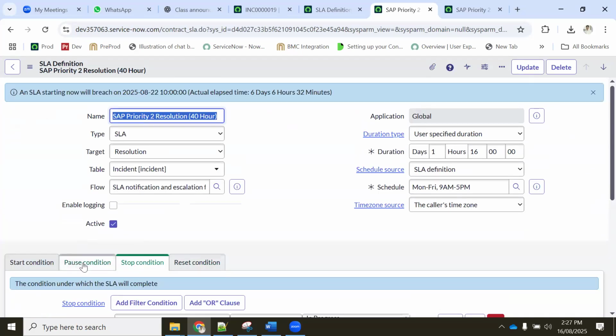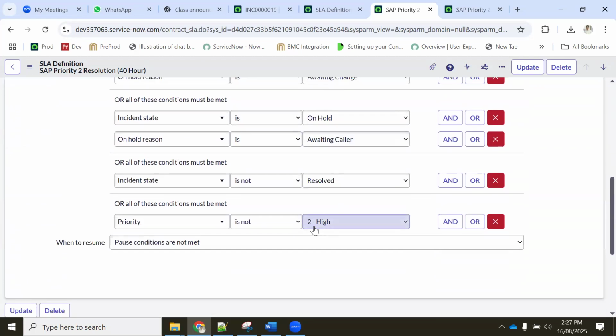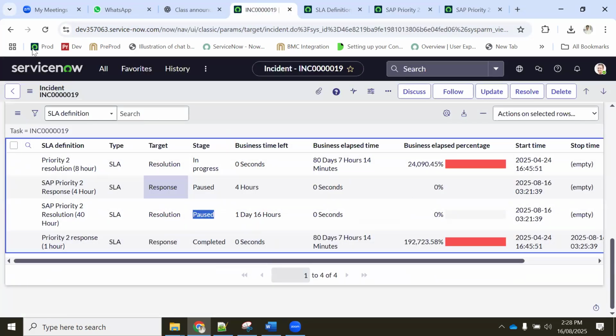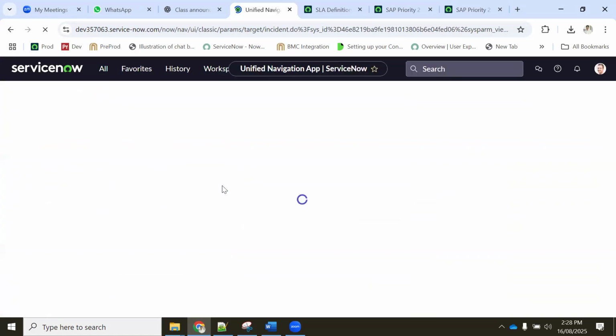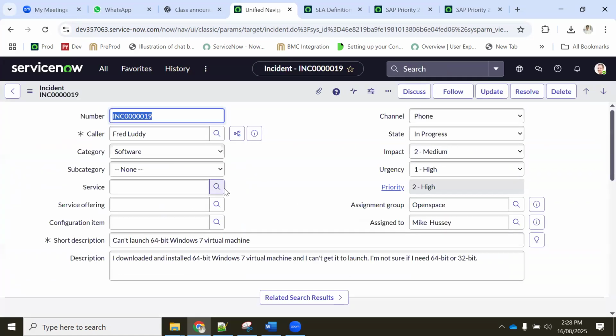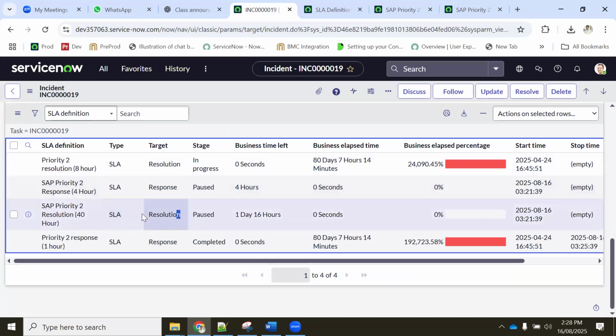Okay, stop conditions are this one. It has to be closed automatically by your SLA definition. Now I got it. Why is this pass? You tell me why this is pass. Any guess? Resolution is pass.